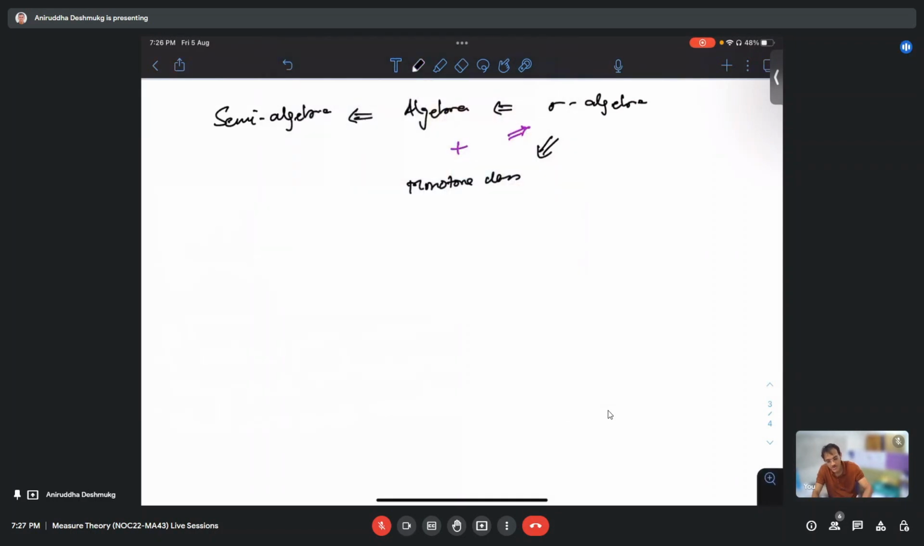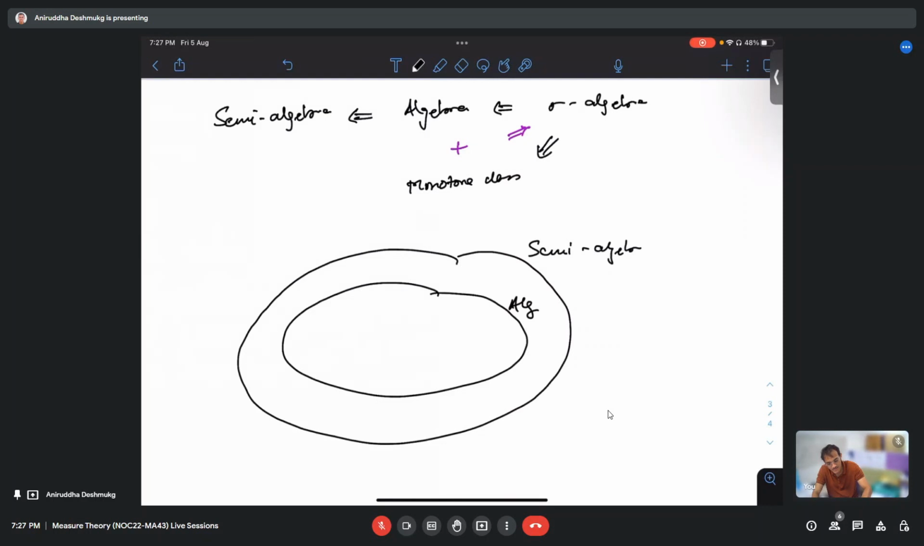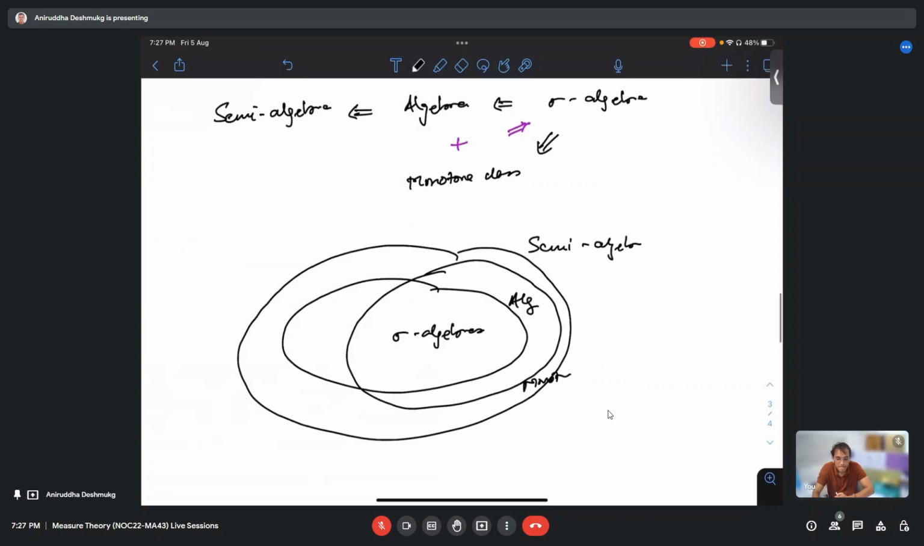So what we have is the biggest one is the semi-algebra. Then inside we have algebras. Somewhere maybe like this, we have monotone classes, and these are our sigma algebras. Does that answer your question?